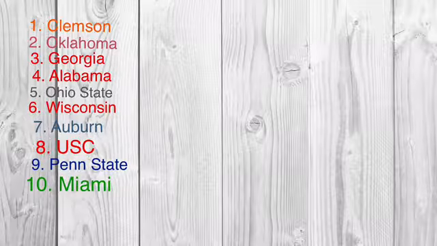Now here's what I was talking about earlier in the video about how this could have a flaw in the system. Auburn only had a 7 win-to-loss ratio, but they had 3 top 25 wins, which means they would have -4, which is a higher number than most of the teams on this list. Add 17 and you come up with 13, which is the same as Oklahoma and Georgia. USC had 3 top 25 wins and a 9 win-to-loss ratio, but their average point differential was a bumbling 8. So they would come out with just 2 points, 18 less than Alabama.